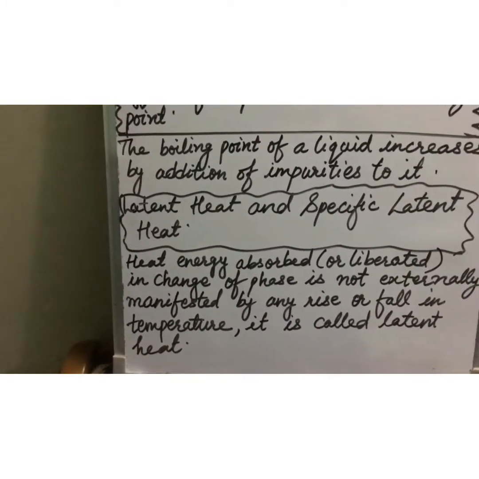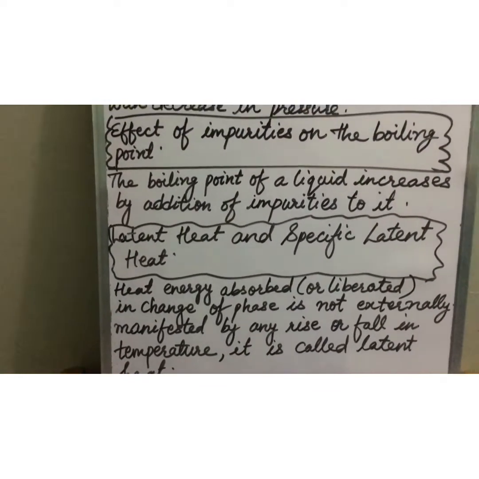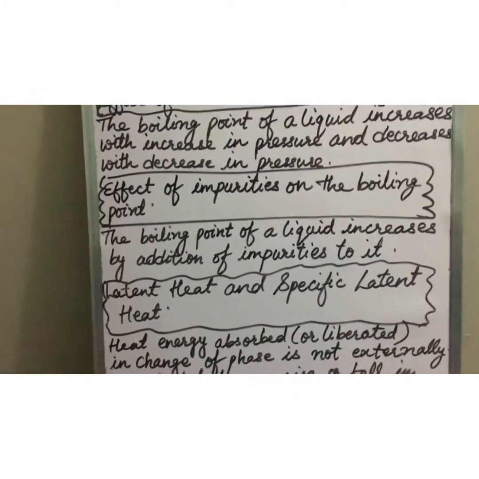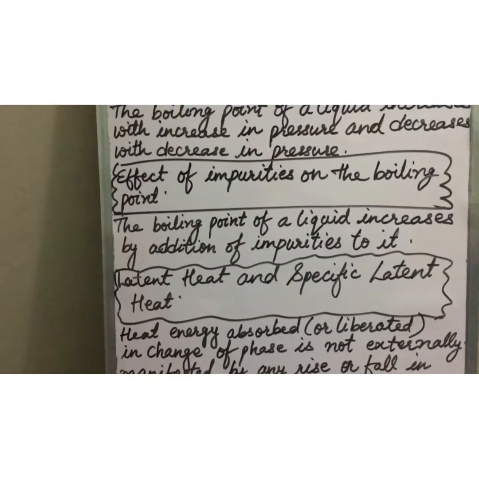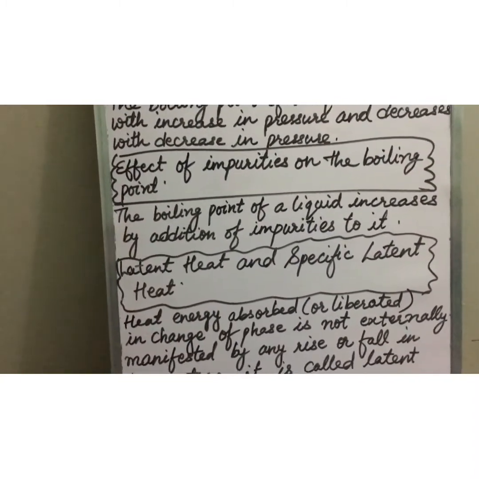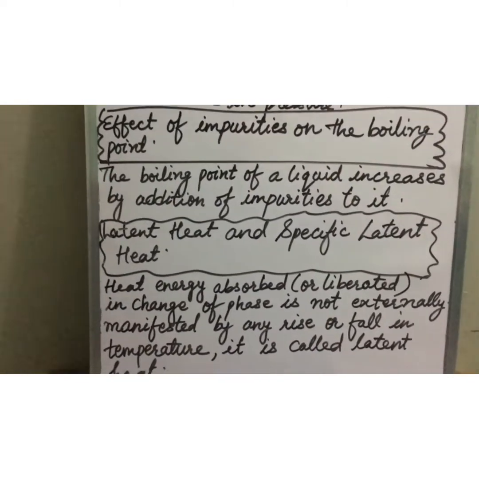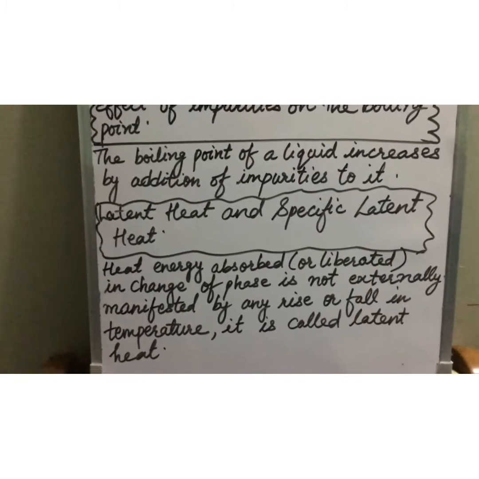Heat energy is absorbed by a solid during melting and an equal amount of heat energy is liberated by the liquid during freezing without showing any change in the temperature. That is, there is no change in the temperature, but there is a liberation or absorption of heat during a change of phase, and it is not externally shown by any rise or fall in temperature.